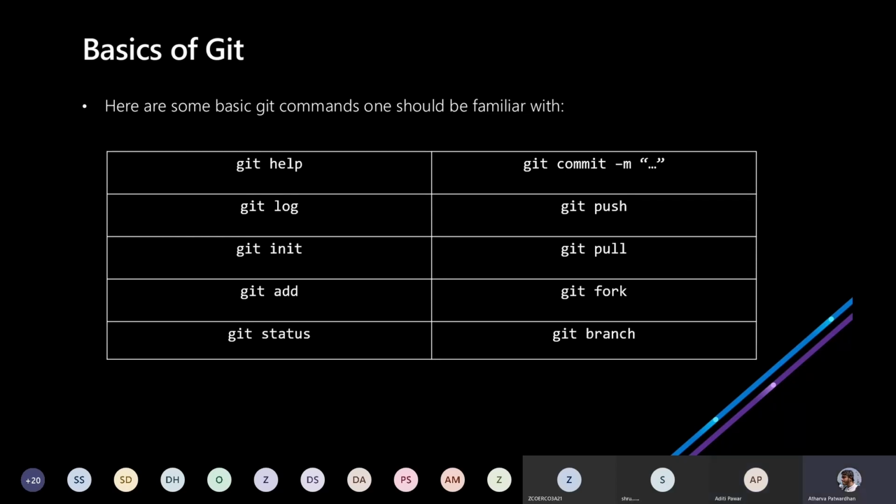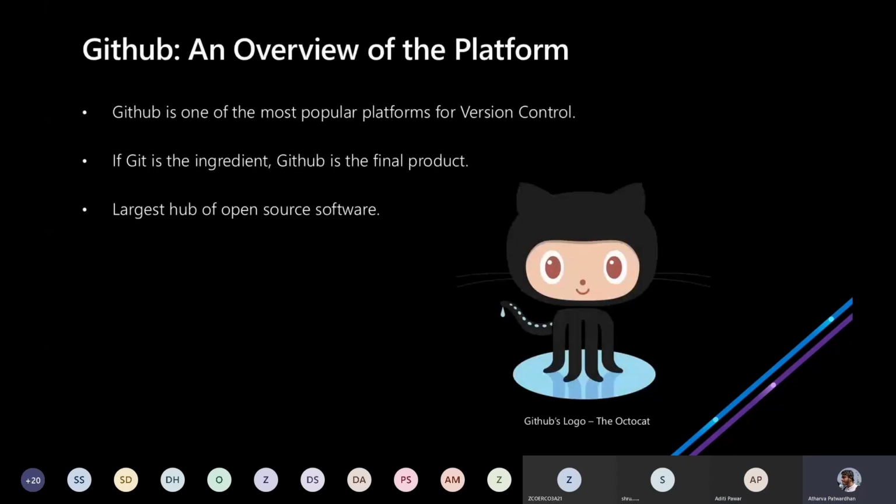Thank you, Aditi, for that explanation. So, okay, moving on. GitHub. Yes, the main topic of the webinar. So GitHub is basically a platform for developers to store their code in an organized manner. It can also be used as a collaborative tool for developers to reach out to other developers and collaborate on their projects.